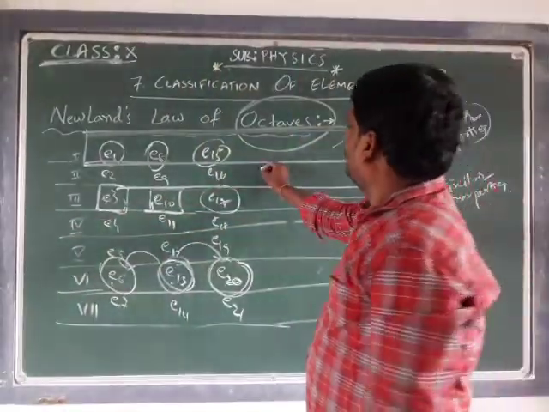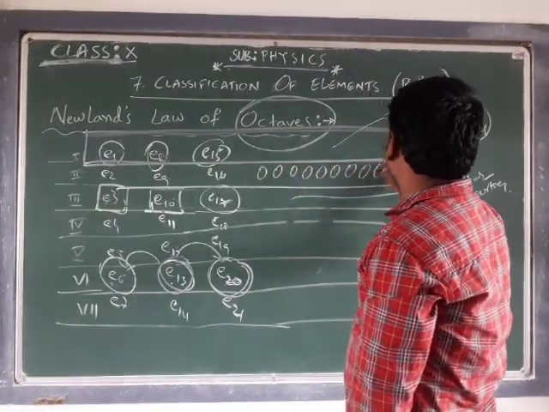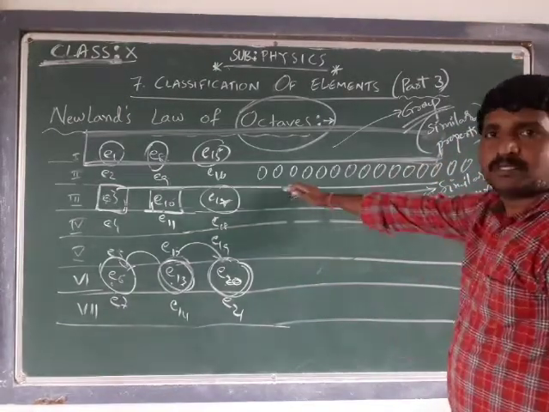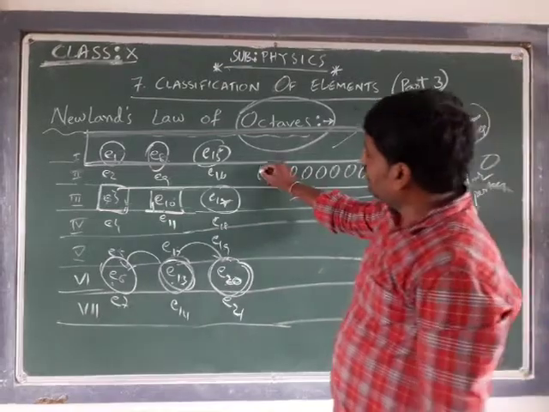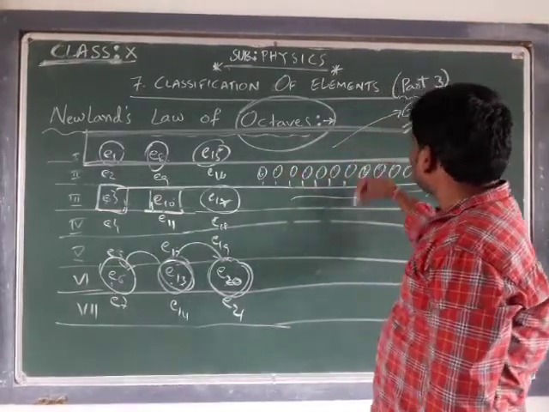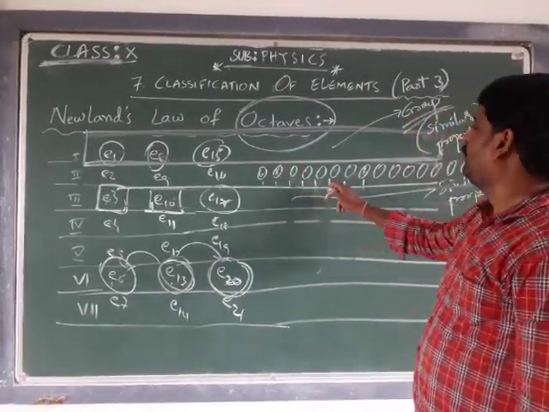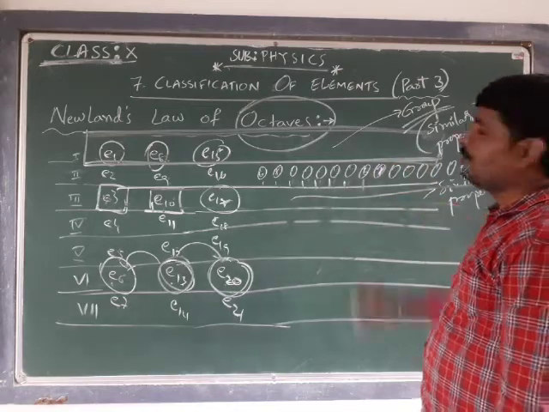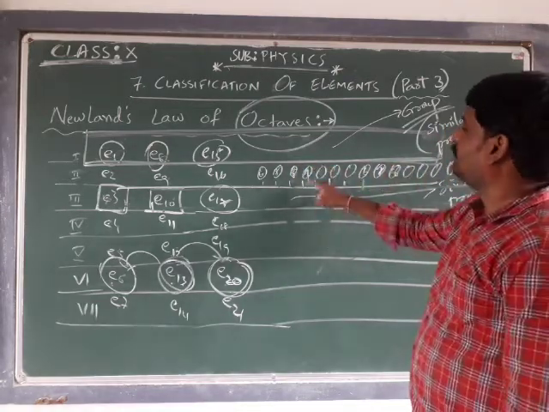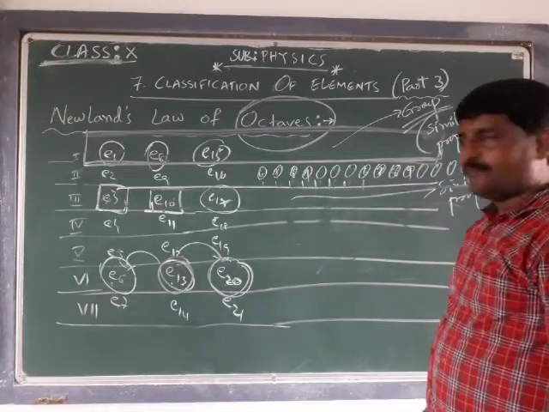That is first person, second, third, fourth, fifth, sixth, seventh, 8, 9, 10, 11, 12, 13, 14, 15, 16 members, suppose they have stood in a line. If the first person is of 6th class, then counting 1 to 8, the 8th person is again of 6th class. The second person is 7th class, and again the 8th person is of 7th class. This is 8th class. For 9th class, counting 1 to 8, the 8th person again belongs to 9th class.